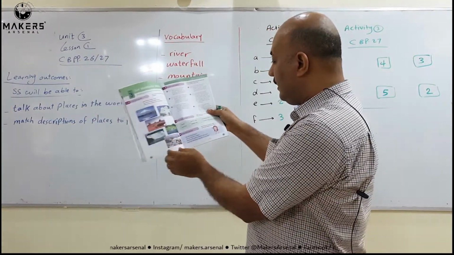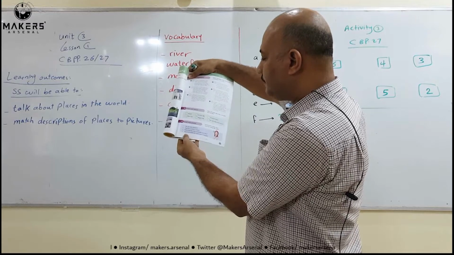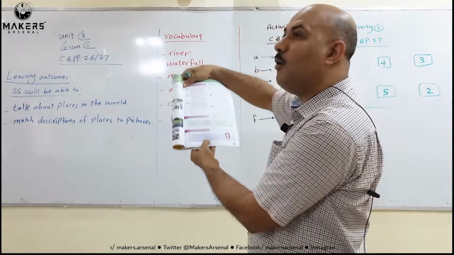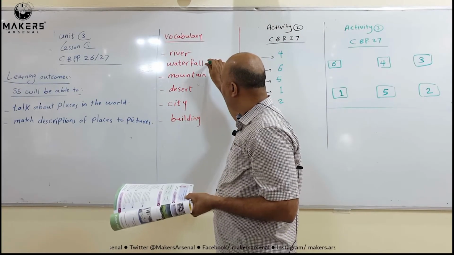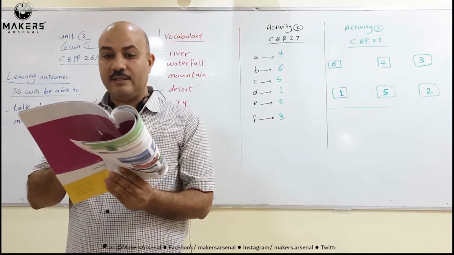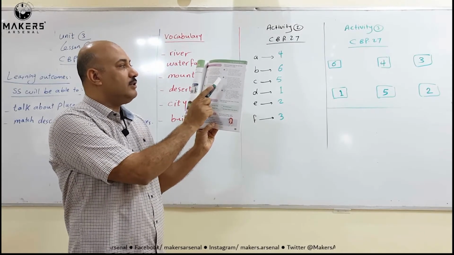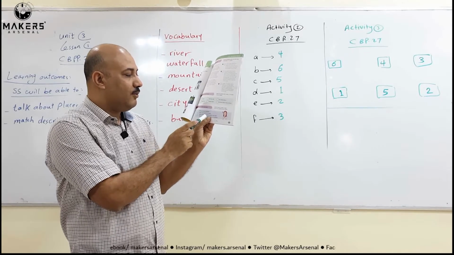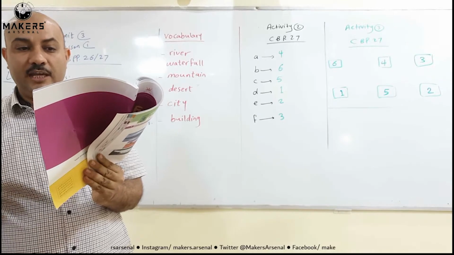Question number 3, this question number 3 here. Where does the water in the waterfalls come from? Waterfalls. This is a focus word here. Keyword: waterfall. This is from the vocabulary here. You have to look at which text you will find the answer. Text C. This text here, C. A waterfall is a place where water from a river, stream, or melting ice falls. So the answer, where does the water in waterfalls come from? The water comes from a river, stream, or melting ice.